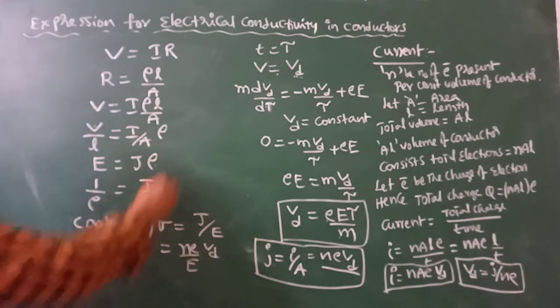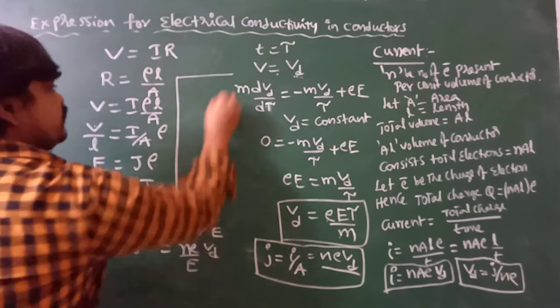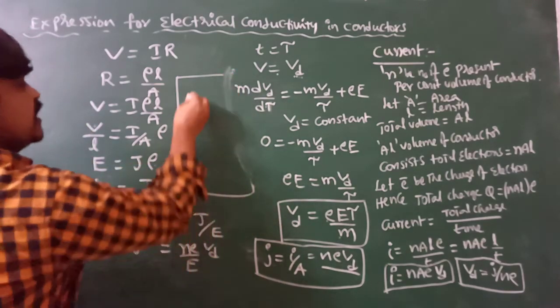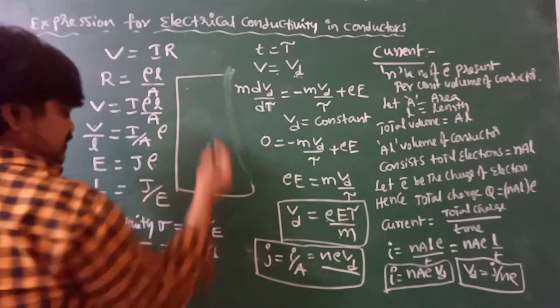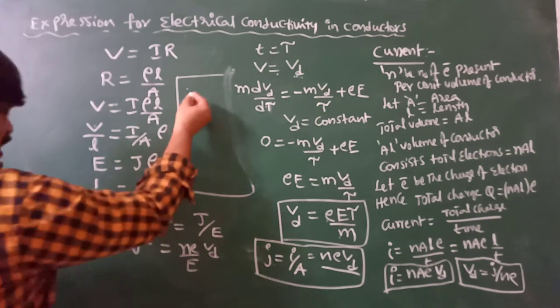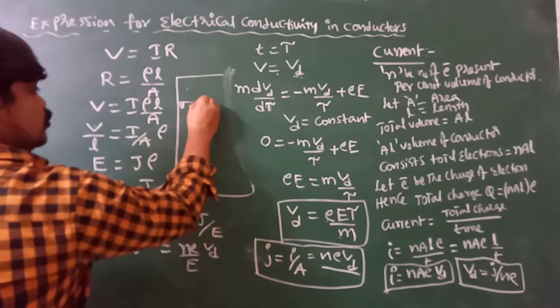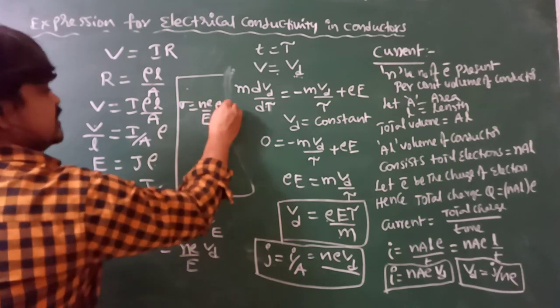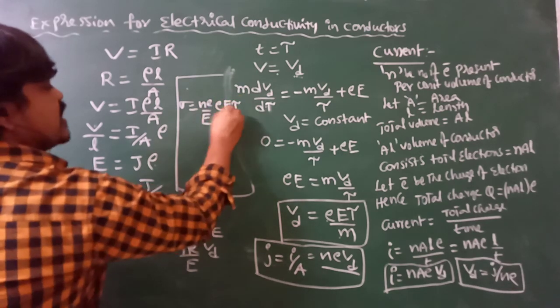Yes, we know what Vd is. Vd is eE tau by m. Can I substitute Vd? Now sigma is equal to ne by capital E, times Vd, which means eE tau by m.